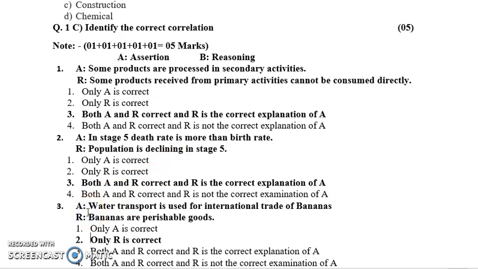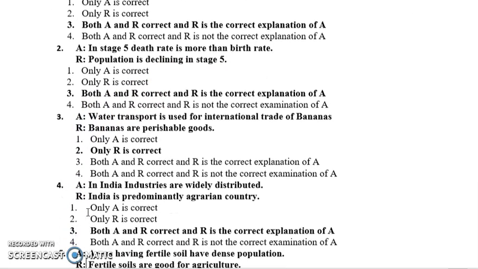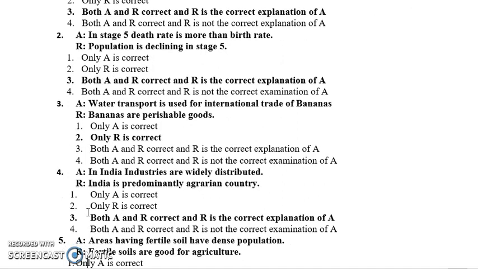Next, water transport is used for international trade of bananas, and the reasoning here is bananas are perishable goods. We all know the reasoning is correct. Banana is a perishable good because it never lasts more than 3 or 4 days once it is removed. And water transport is used for international trade of bananas.